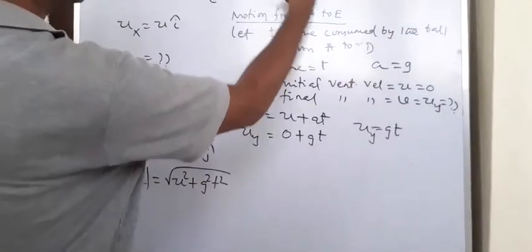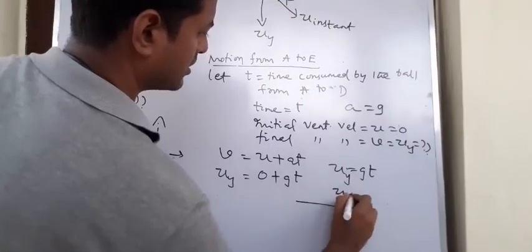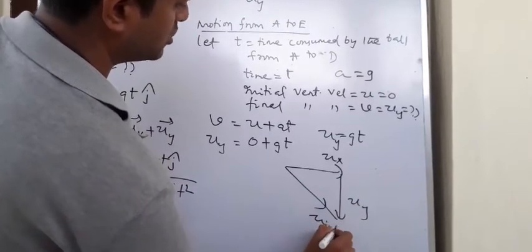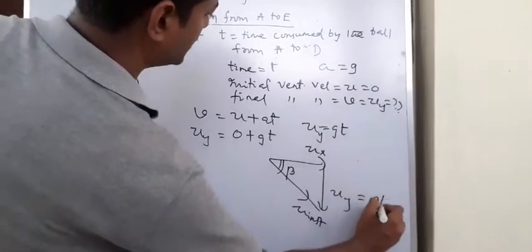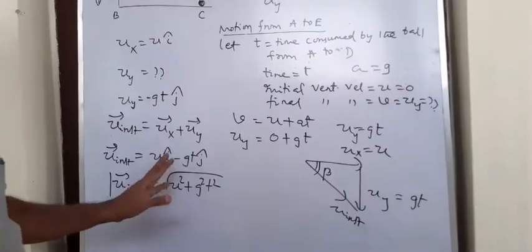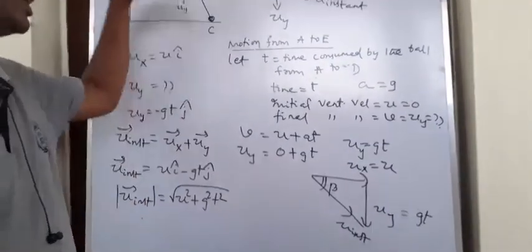Now I want to find out the direction. So this is u instant. It's very simple. This is ux and this is uy. So this will be u instant using Pythagoras theorem. Now beta. So uy is nothing but gt and ux is nothing but u. Remember one thing. Don't get confused over this negative sign. Negative sign is giving a direction.